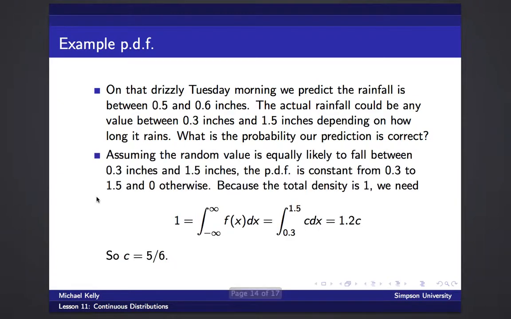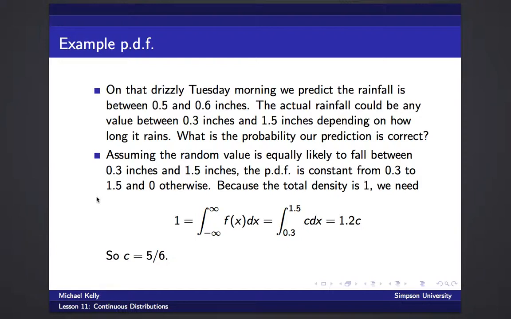So assuming an equal value between 0.3 and 1.5 inches, the p.d.f is just a constant from 0.3 to 1.5, and it's 0 everywhere else. So whenever we take the integral, we know that 1, the total probability, has to be the integral from negative infinity to infinity of f of x dx, which will be the integral from 0.3 to 1.5 of some constant, because it's equally likely to be anywhere from 0.3 to 1.5.